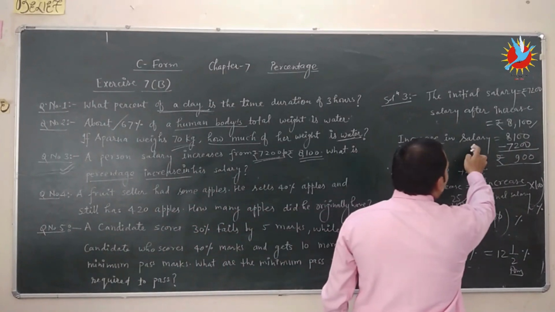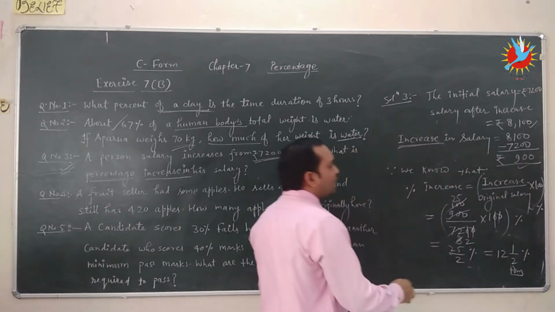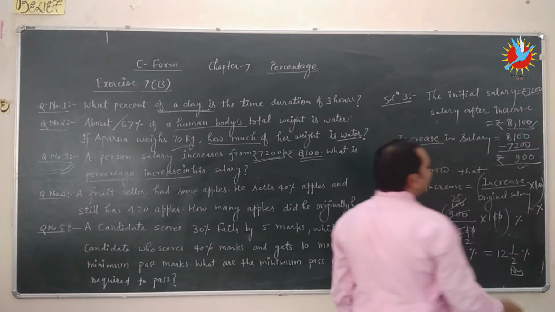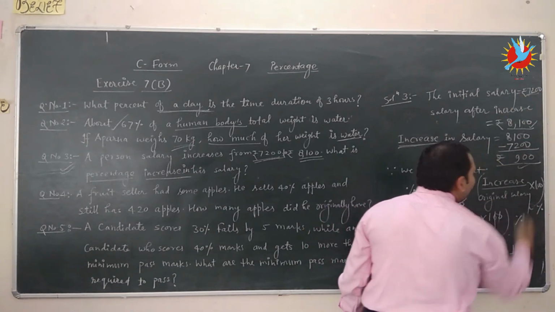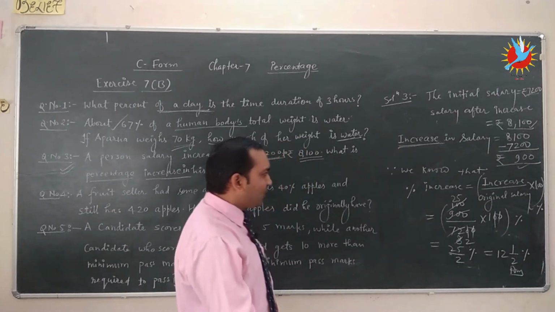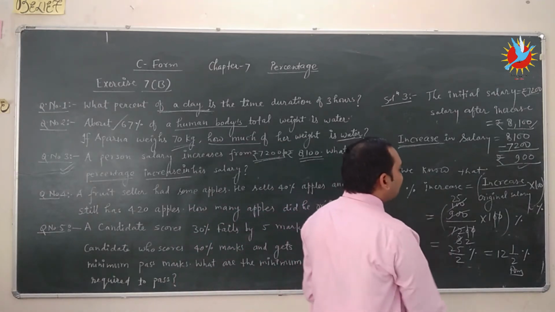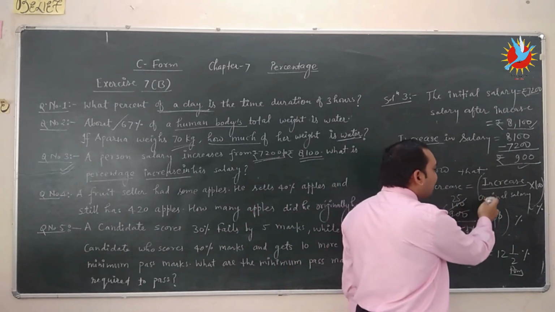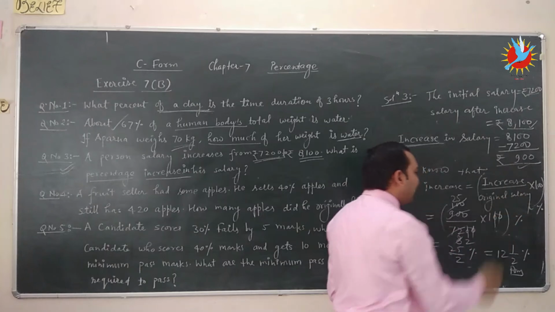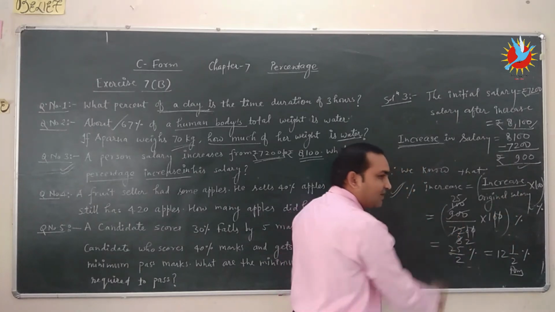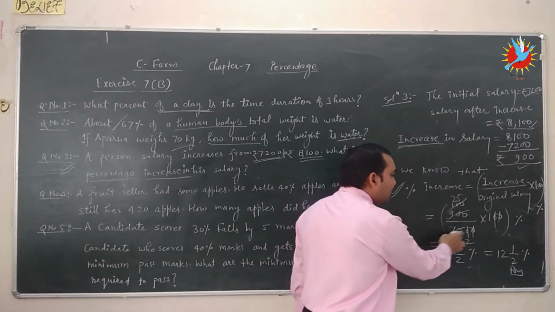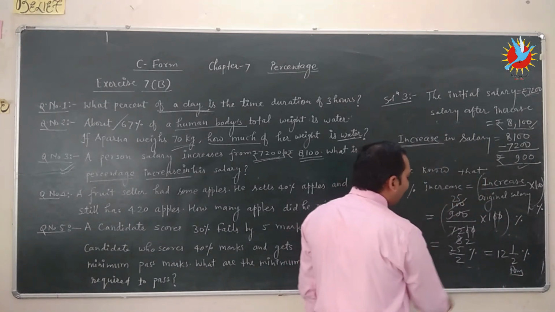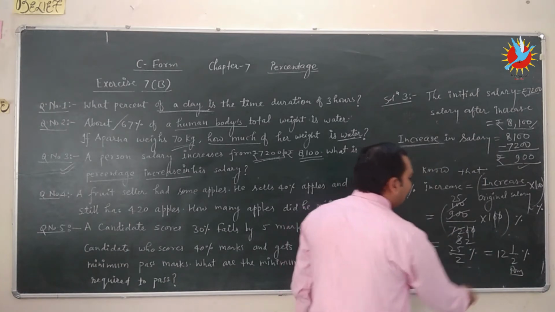The increase is 900, because the new salary minus the original salary is equal to 900 rupees. We know the formula we discussed in the previous lecture: percentage increase is increase upon the original value into 100%. So 900 upon original salary 7,200 multiply by 100%, which on simplifying is 12 whole 1 upon 2%.